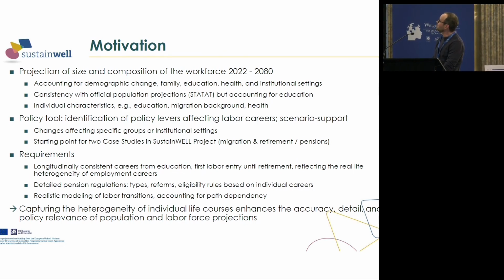But we extend these population projections by accounting for education-specific differences in mortality and fertility. And very important, we also want to produce labor force participation projections where we allow individual characteristics to impact the likelihood of being in the labor force. So we want to account for education, migration background, age, family status, and a wide range of other characteristics to impact the individual likelihood of being in the labor market.